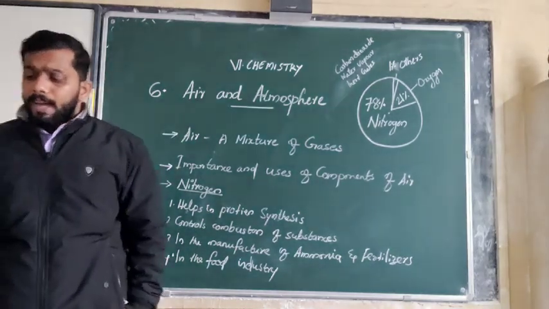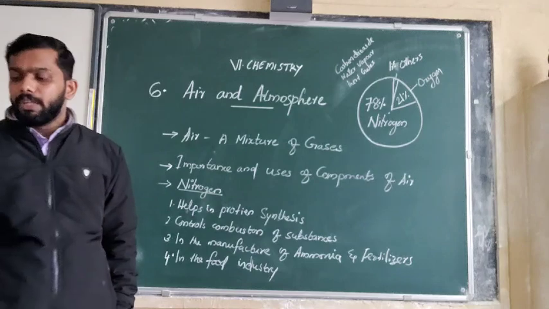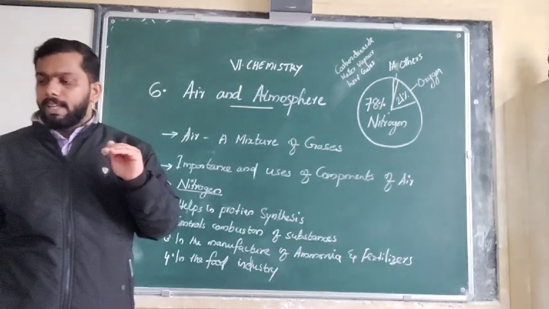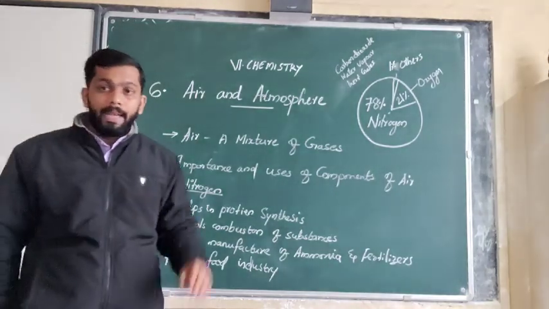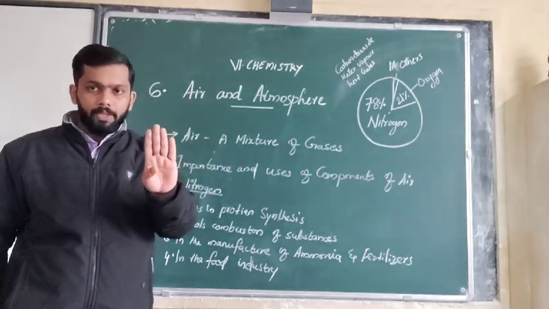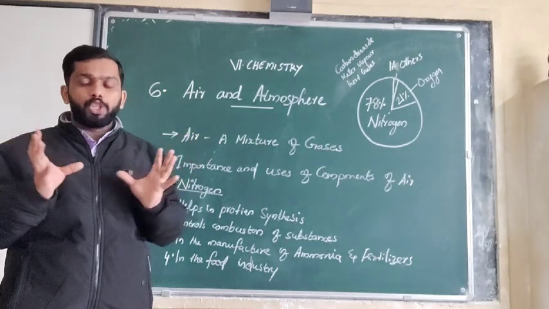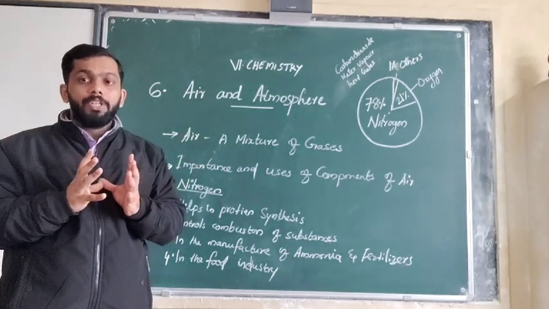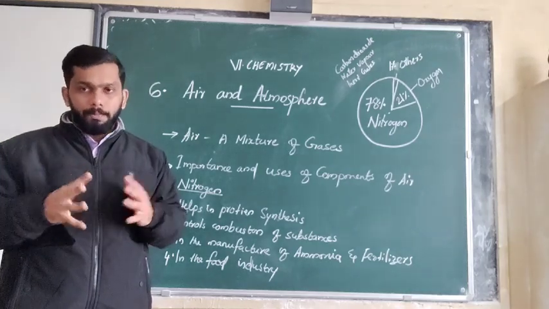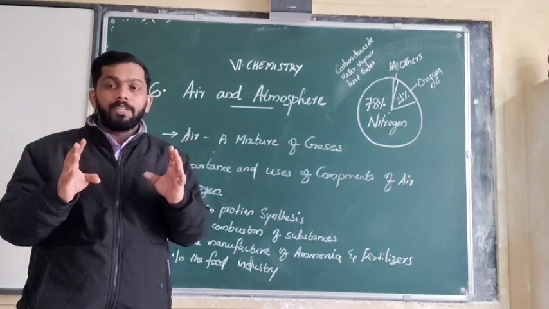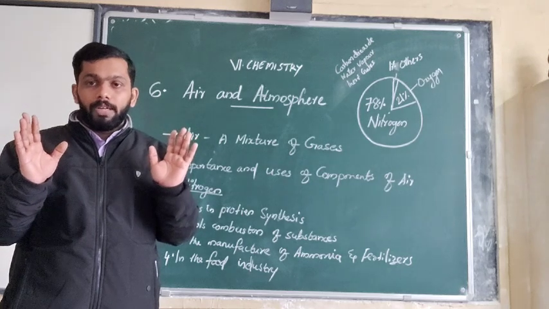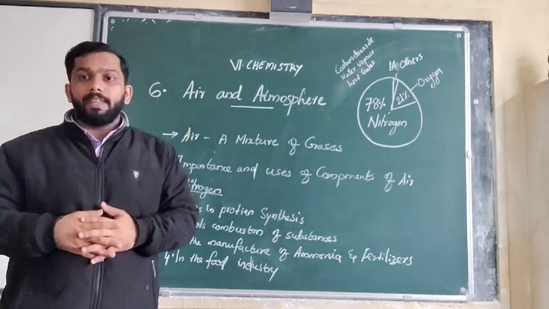Now, among the ancient philosophers, in 1674, John Mayer said that there are mainly two components in the air, which is in the atmosphere. You know what is atmosphere? A mixture of gases which is just covering the surface of Earth, maybe some kilometers. It's called atmosphere. So this atmosphere mainly consists of two components of gases. But he was not able to define which are they.